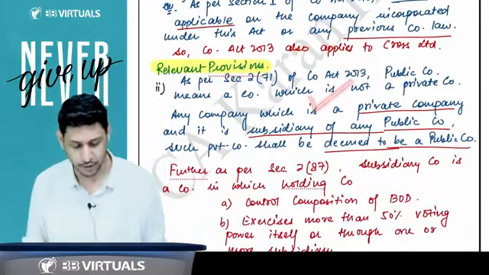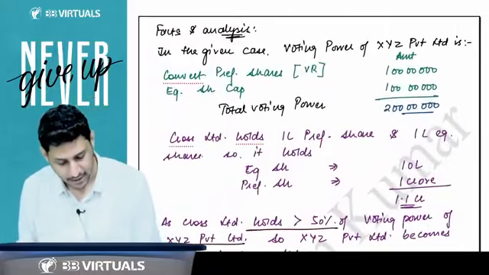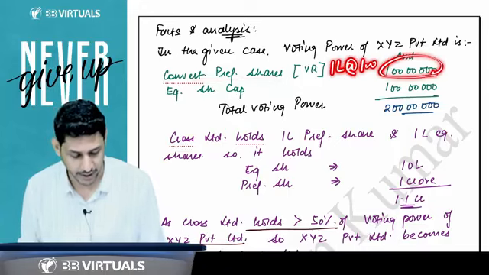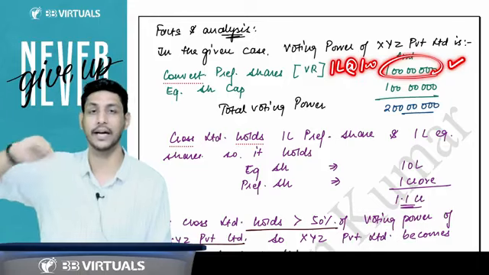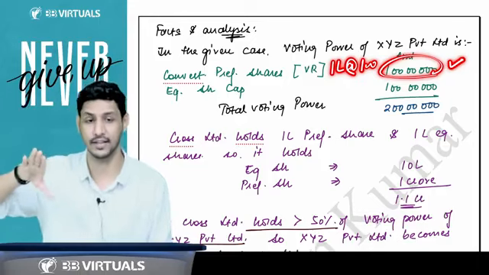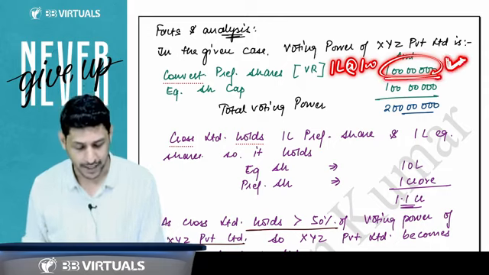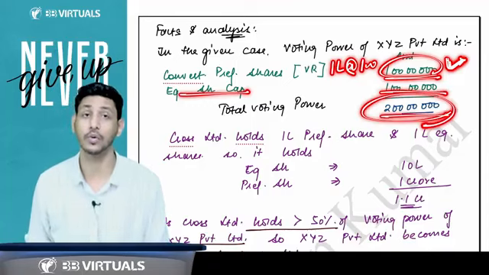Then you have to write down the meaning of the words public company and subsidiary company, and here I have given the analysis. There are preference shares, 1 lakh preference shares of 100 each. So the voting rights will be of 1 crore rupees, because voting right will be in proportion to your paid up share capital. That I'll tell you in section 47. So in this case, you are having voting rights of rupees 1 crore, and equity share capital is having voting rights of 1 crore. So total voting power in the company is 2 crore.